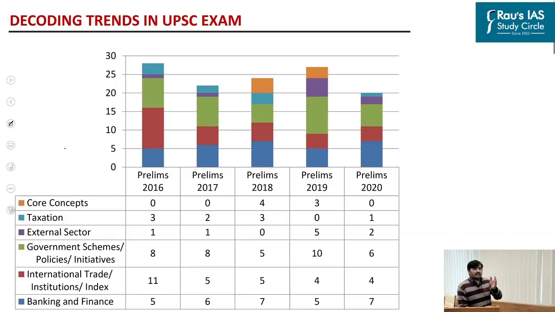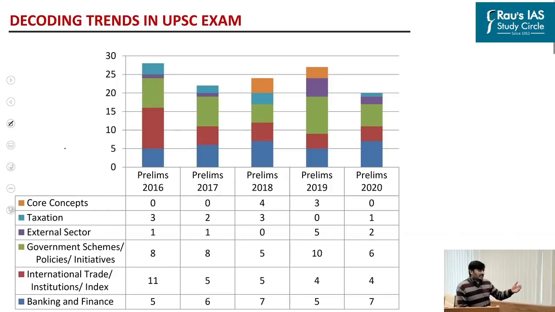And the same trend has continued even in Prelims 2020. The second most dominant theme happens to be the government schemes, policies, and initiatives. The same trend has been observed with respect to weightage of this theme. On an average, 5 to 10 questions are asked from this particular theme, and this year we had 6 questions.